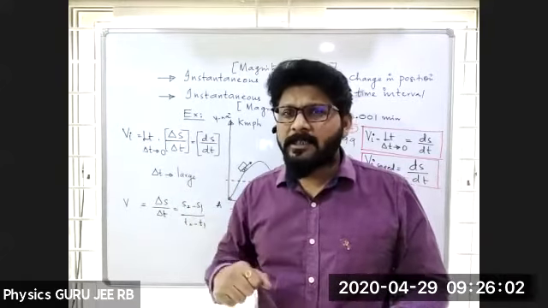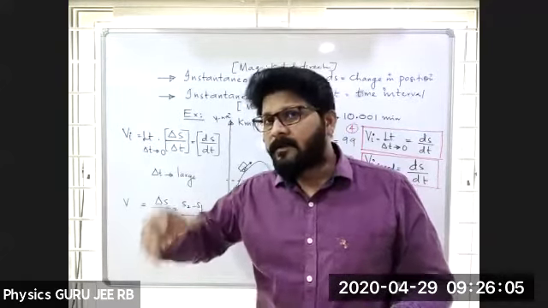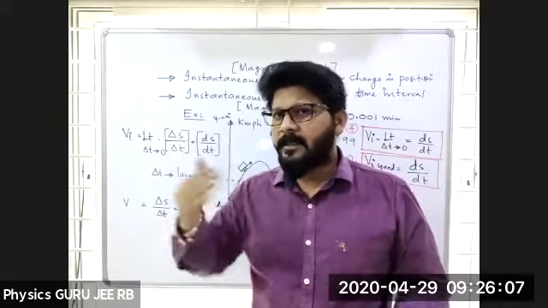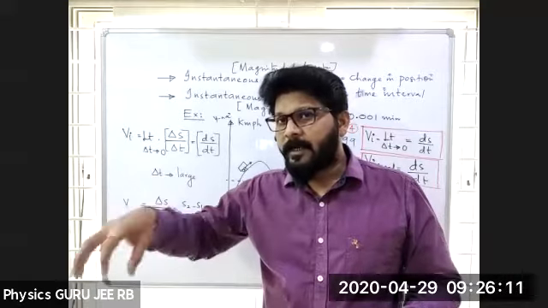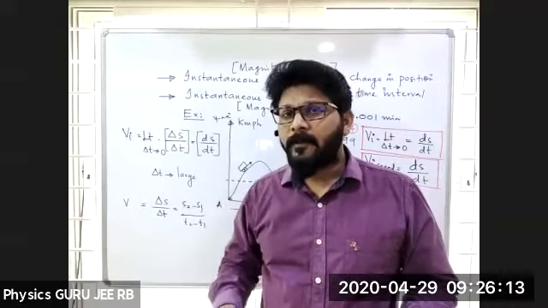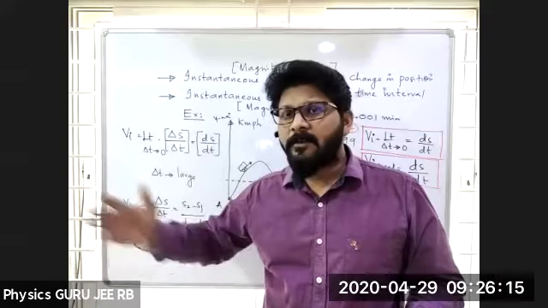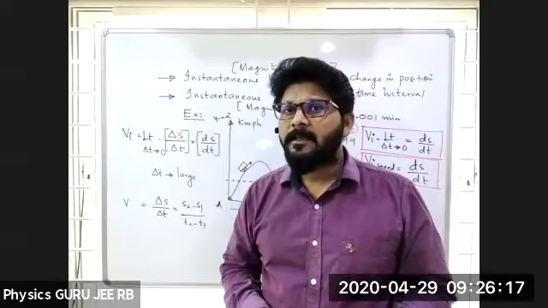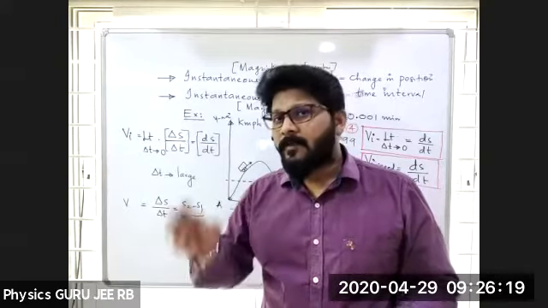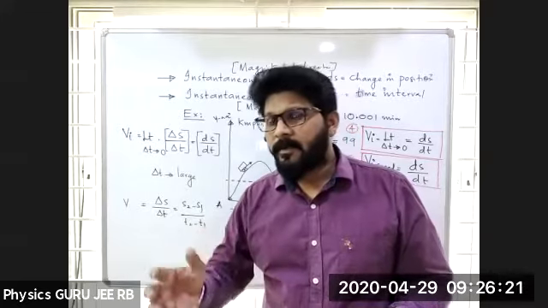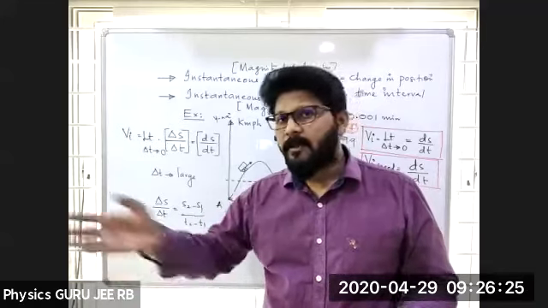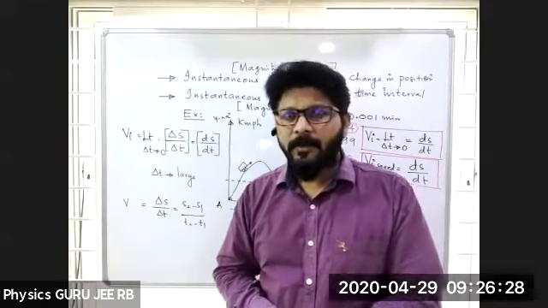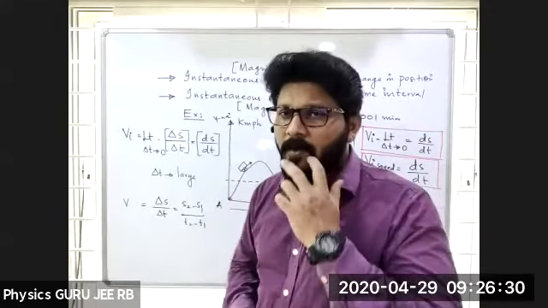There is no direction. If I say that a person traveled 20 kilometers west, then 20 kilometers north, then we'll say 20 is magnitude, kilometers is the unit, and direction is nothing but west, north, east, or west. Okay, got it, all of you?